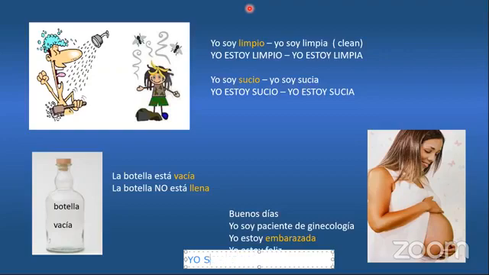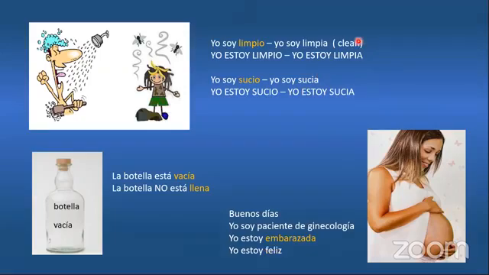But if I say, yo estoy feliz, that is situational. I am happy, or yo estoy triste, I am sad, or yo estoy preocupada, I am preoccupied. That's why I use estoy here, because those things are transitional. Those things can change soon.